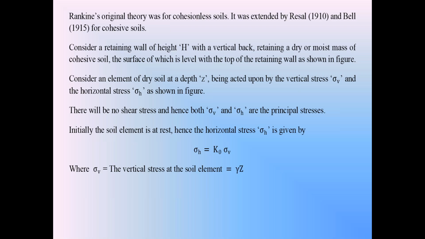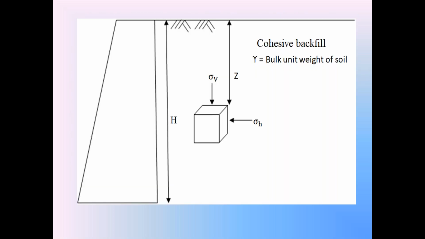Please everyone try to understand how Rankin's active earth pressure theory for Kosu backfill is developed. In order to apply it, first we consider the retaining wall supporting the backfill soil. So this is the diagram. I am going to explain Rankin's active earth pressure theory for the Kosu backfill.